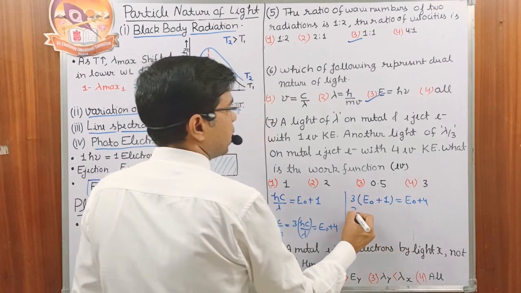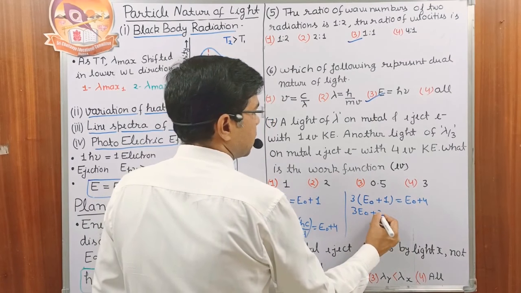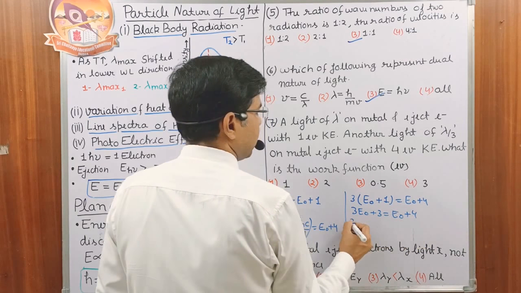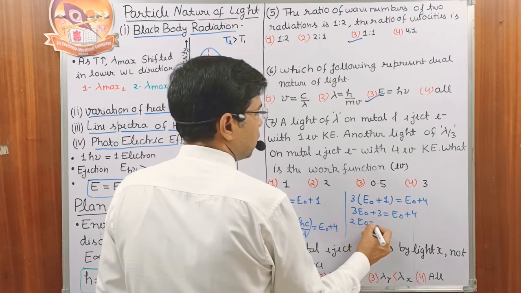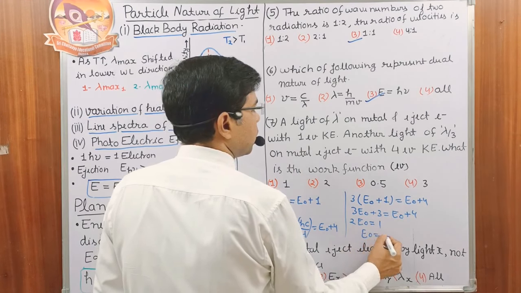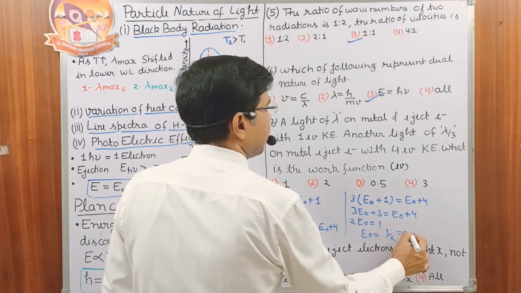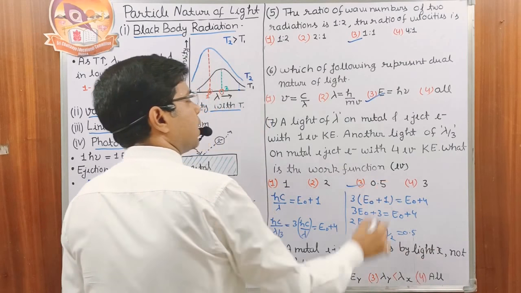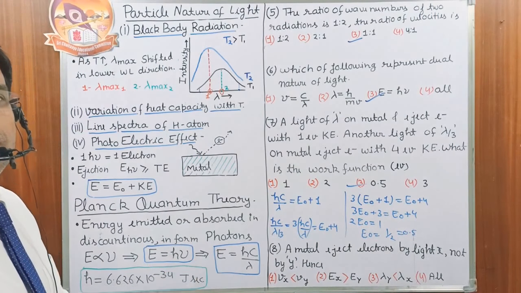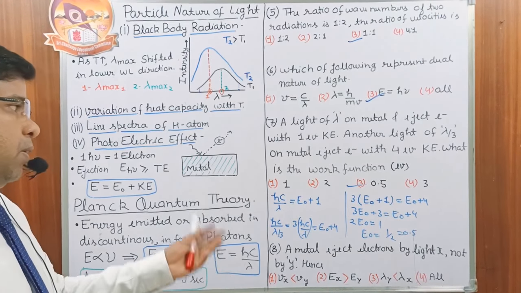This becomes 3 E naught plus 3 equals E naught plus 4. So 2 E naught is equal to 1 and E naught becomes half, that is 0.5 volt. So the correct answer of this question is 0.5 electron volt, the work function of the metal.